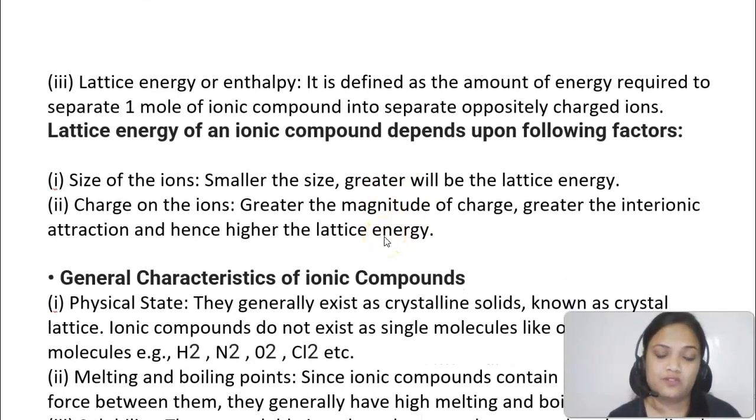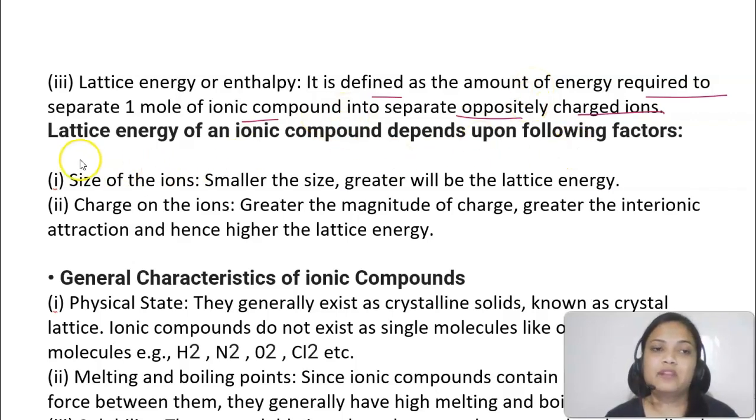It is actually one of the important thing about ionic compound. So it is actually defined, it's not related to what we are saying ki formation of ionic compound will depend here. So it's defined as the amount of energy required to separate 1 mole of ionic compound into separate oppositely charged ions. Okay, how much energy will be required if you want to separate the ionic compound to ions?